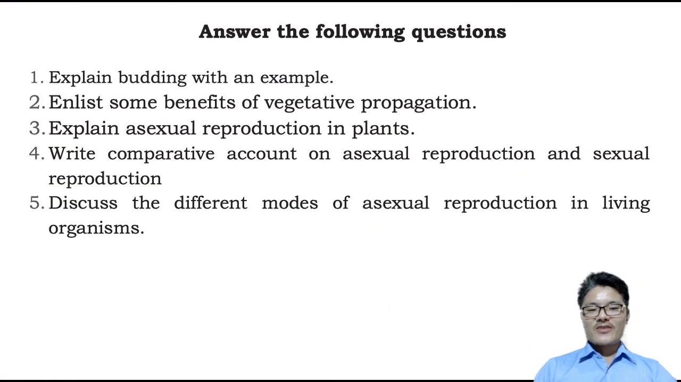Now you have to answer all these questions. Though whatever I've discussed is not in your syllabus, it is important for you to understand what exactly reproduction is. Your first question is, explain budding with the help of an example. Second, enlist some benefits of vegetative propagation. Third, explain asexual reproduction in plants. Fourth, write comparative accounts of the asexual mode of reproduction and the sexual mode of reproduction. And the fifth question asks you to discuss the different modes of asexual reproduction in living organisms.